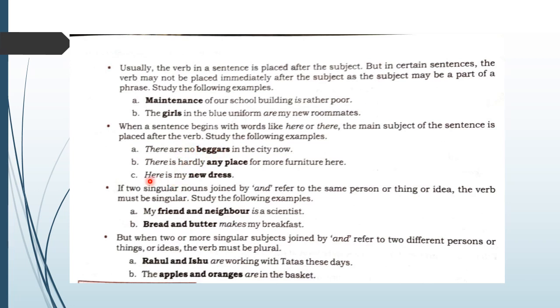Okay children. Next point: if two singular nouns joined by and refer to the same person or thing or idea, the verb must be singular. See, my friend and neighbor is a scientist. Here, my friend and neighbor are not different persons. These two refer to the same person. So we use the singular verb is. He is a scientist. My friend is a scientist. My neighbor is also a scientist. These all refer to the same person.